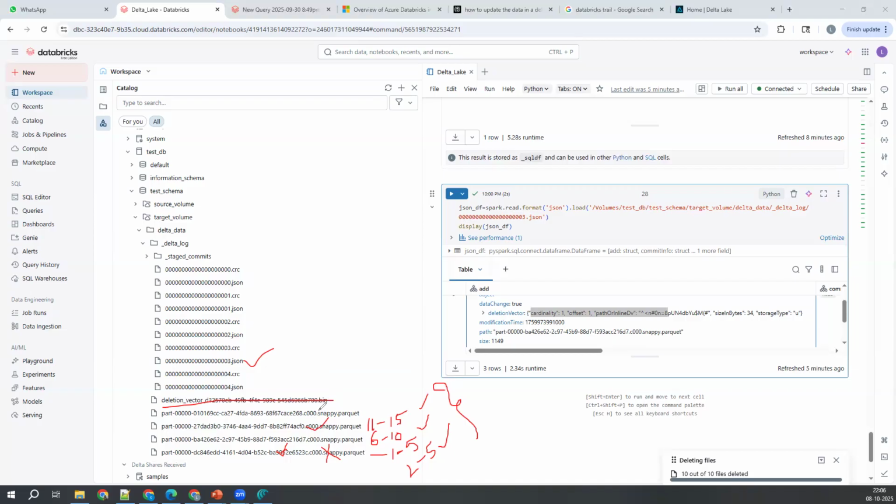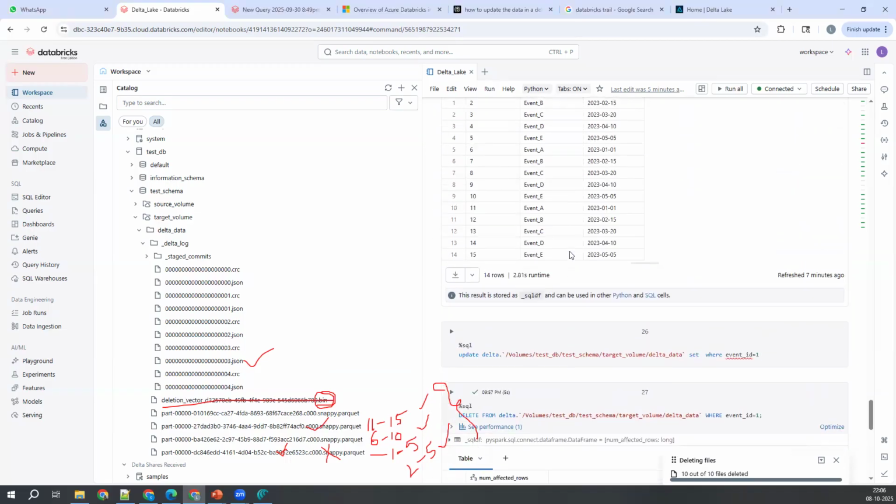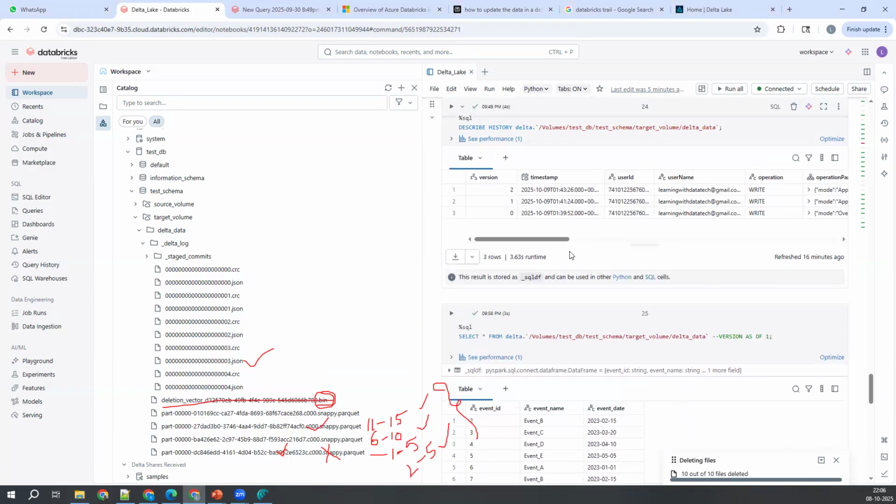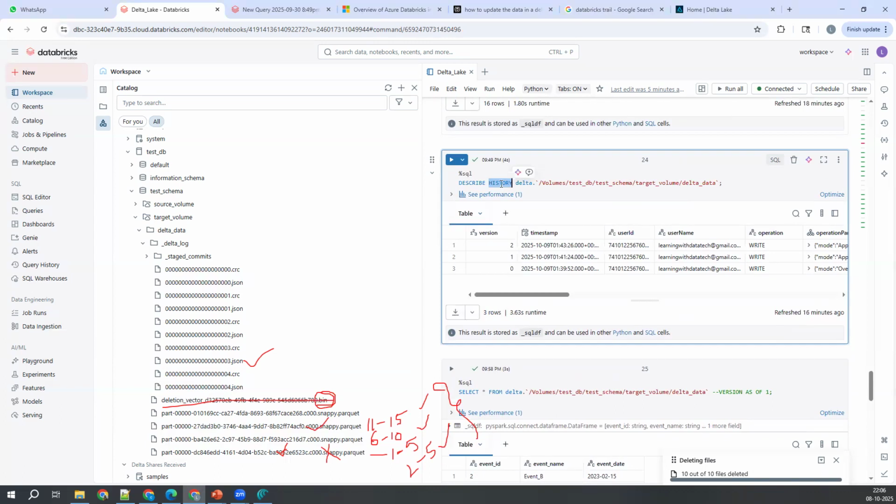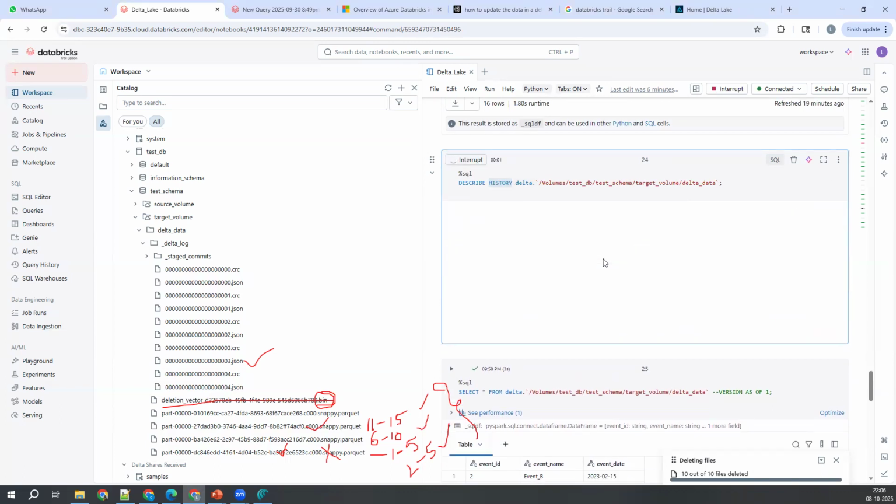See, the extension is .bin. This is one of the interview questions: what is the use of deletion vectors? And I told you one more thing here. Let me close this one. When you execute describe history, see what is happening here.